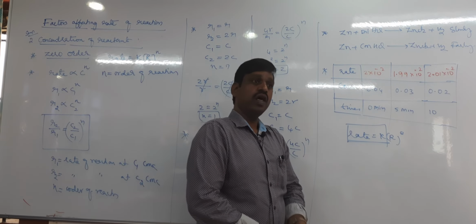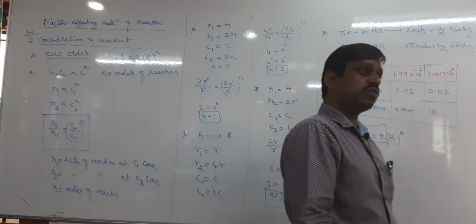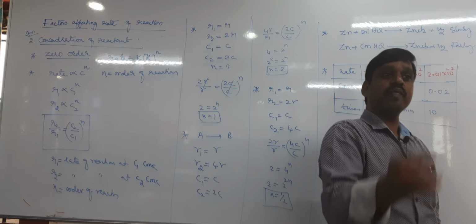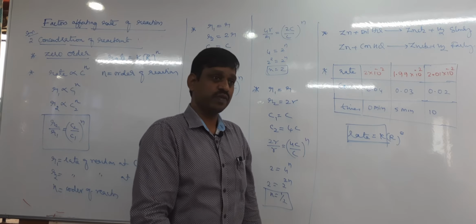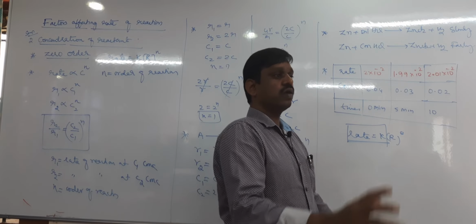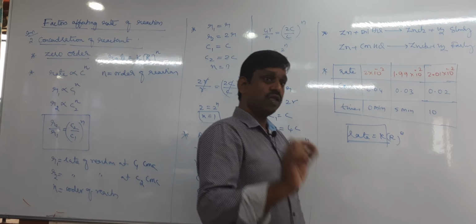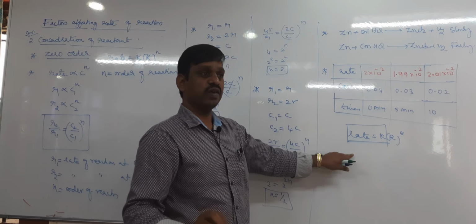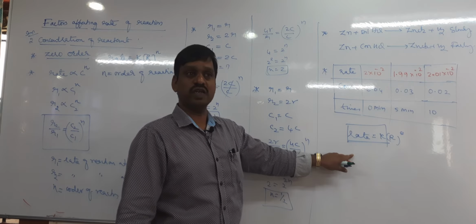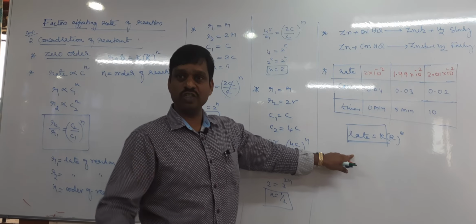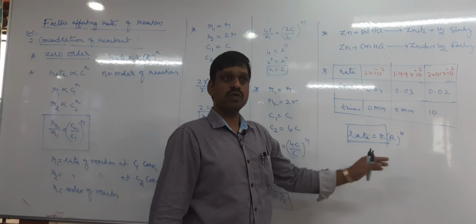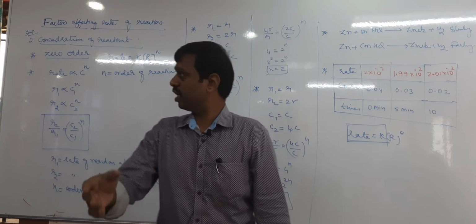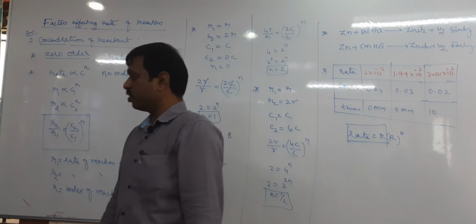One more question. A rate of the chemical reaction does not change or remains constant even by changing the concentration 2 times. What is the order of reaction? Zero order reaction. Therefore, on zero order reaction, this question is important. Rate is independent of concentration of reactant. Rate does not change while changing concentration of reactant. Okay, so this is about concentration of reactant.